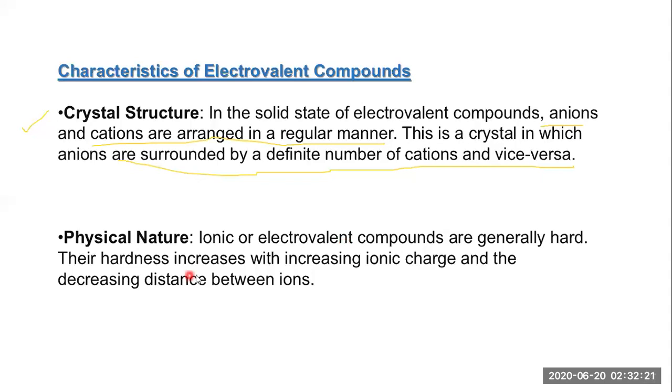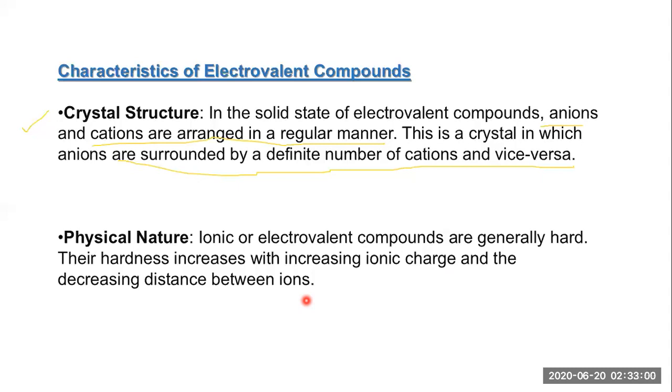Their hardness increases with increasing ionic charge. If the ionic charge is +1 and -1 and the bond is formed, it's quite hard. But as the charge goes on, plus 2, plus 3, minus 2, minus 3, minus 4, and the bond is formed between those charges, then definitely the hardness increases. Hardness increases with increase in ionic charge and decrease in distance between ions. And hardness decreases when the distance between the ions is much more.